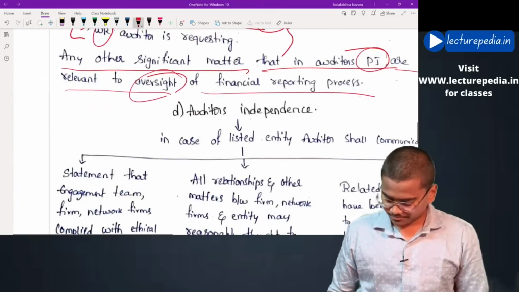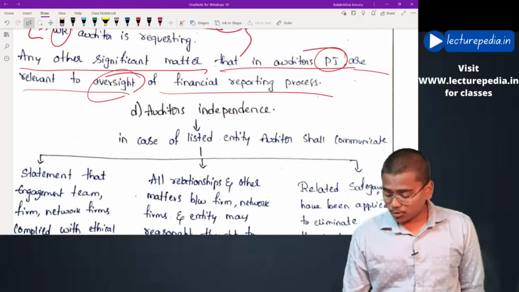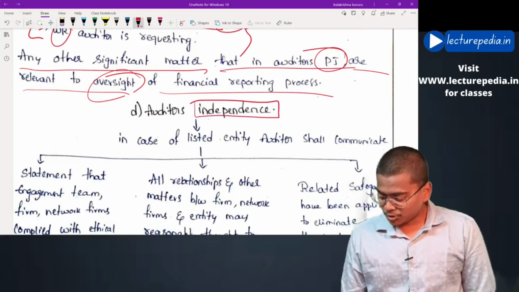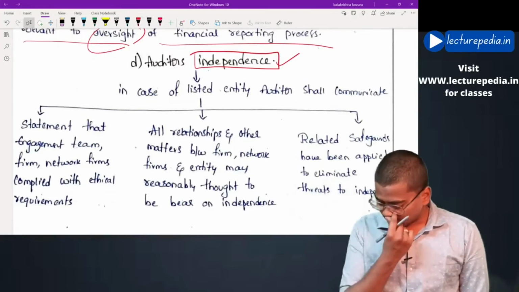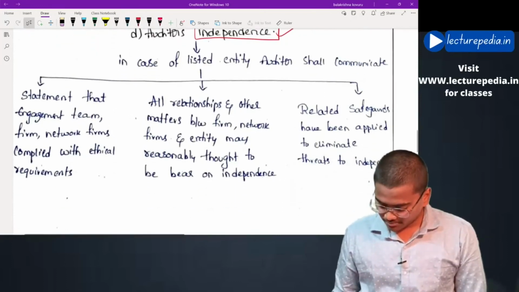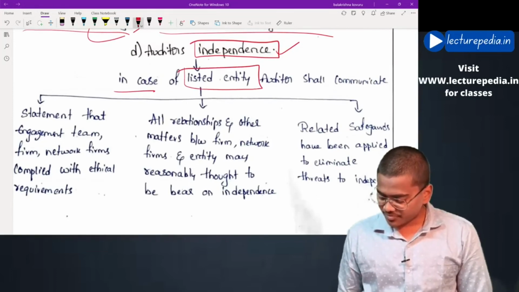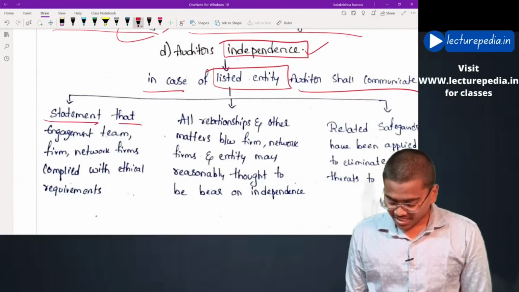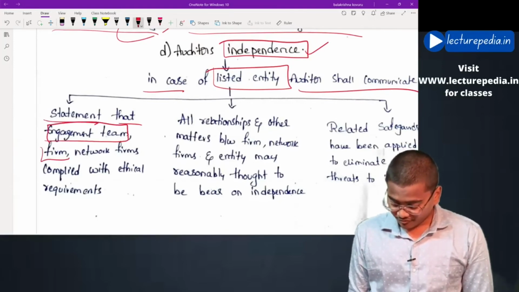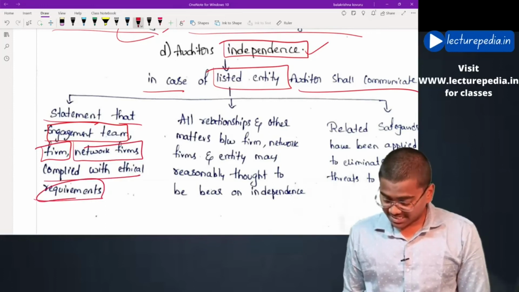The auditor should also communicate about his independence to those charged with governance. Regarding independence, what are the matters that have to be communicated? In case of a listed entity, the auditor shall communicate a statement that the engagement team, firm, and network firms complied with all the ethical requirements.